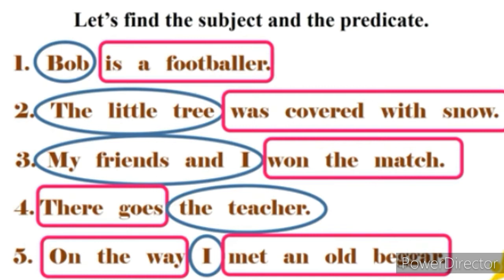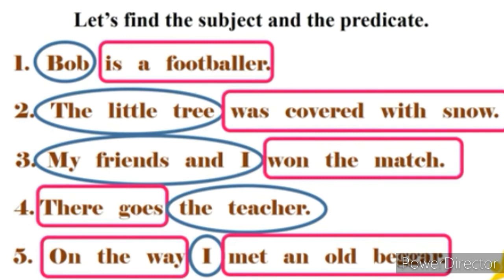Third one, my friends and I won the match. Now here you can see there are 2 pronouns, my and I. So both the pronoun words, that is my friends and I, are the subject, as both are showing the action of winning. So who is doing the action here? My friends and I. So always remember children that the subject asks the question who or what, and what the subject did? They won the match. So that will be the predicate.